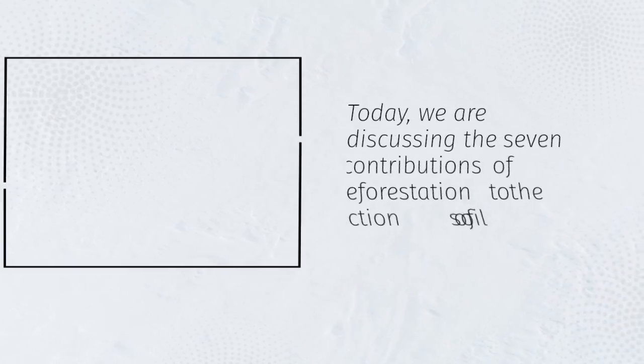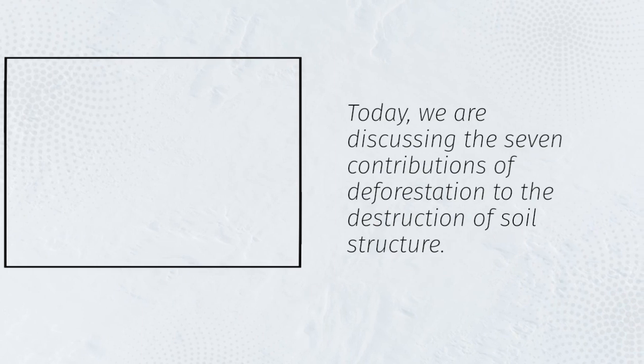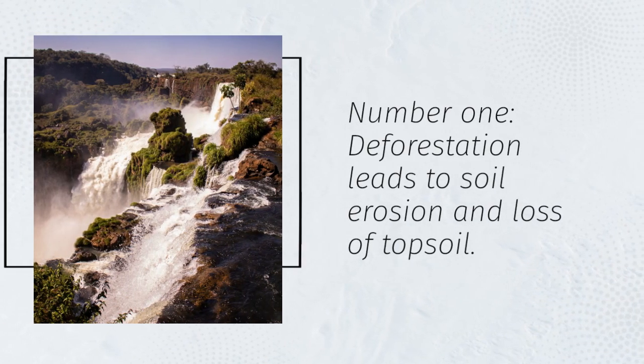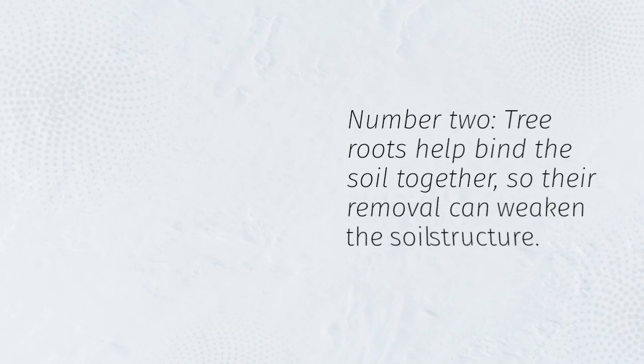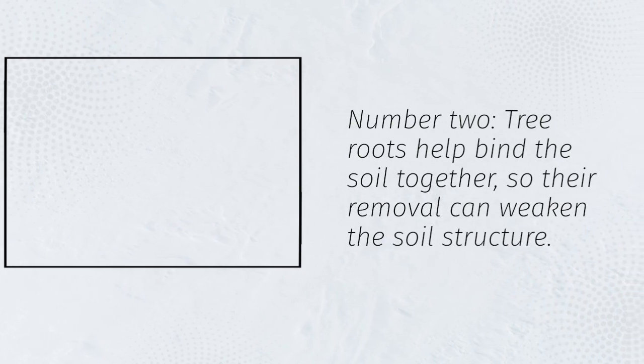Today, we are discussing the 7 contributions of deforestation to the destruction of soil structure. Number 1. Deforestation leads to soil erosion and loss of topsoil. Number 2. Tree roots help bind the soil together, so their removal can weaken the soil structure.